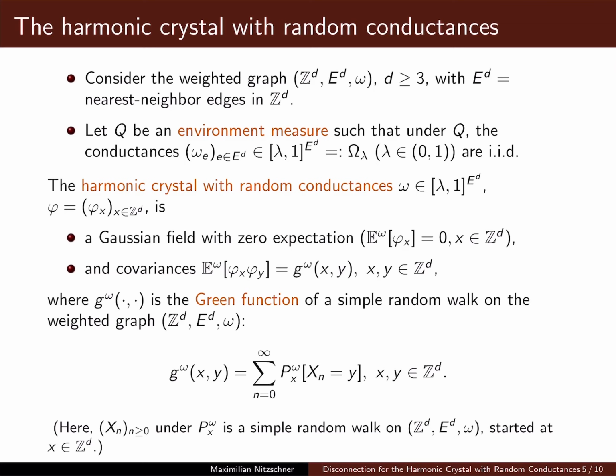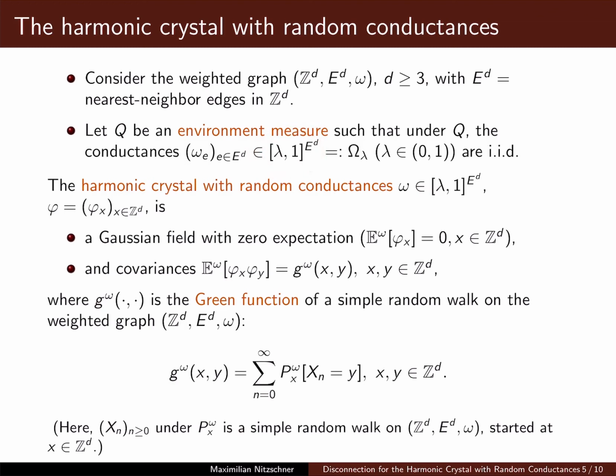In what follows, we will always work in dimensions larger or equal to 3. To determine omega, if we want to describe an inhomogeneous environment, a good idea is to introduce a probability measure Q, which we call the environment measure, such that under Q, these conductances omega form a sequence of IID random variables that fulfill this uniform ellipticity assumption.